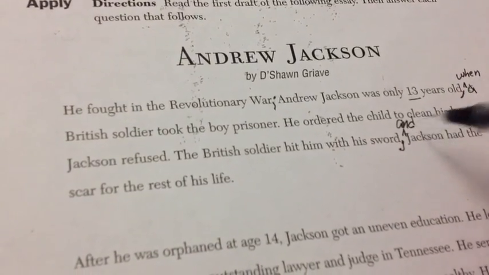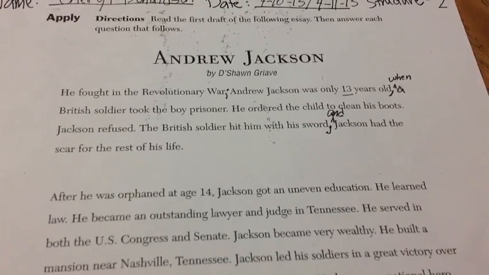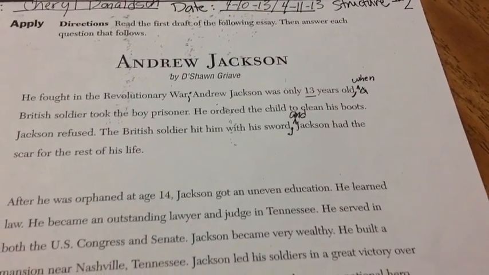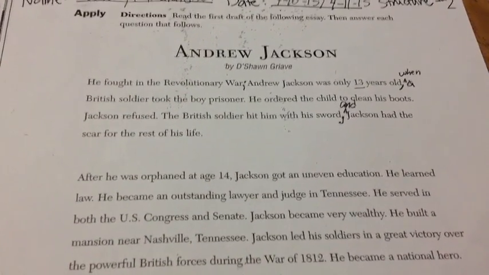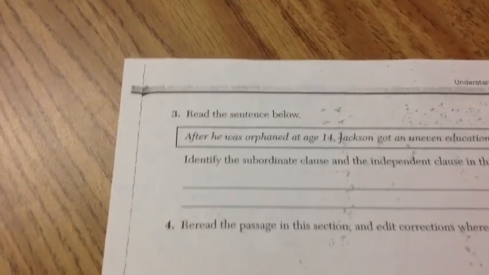So then when we rewrite the sentence, we're going to rewrite it on number 2 down here on the line. You need to rewrite these 2 sentences as one: the British soldier hit him with his sword, comma, and Jackson had the scar for the rest of his life. Okay? You are now ready. After you take a moment to write that down, if you need to pause, please do so. Once you have that down, you're ready to turn it over and look at question.